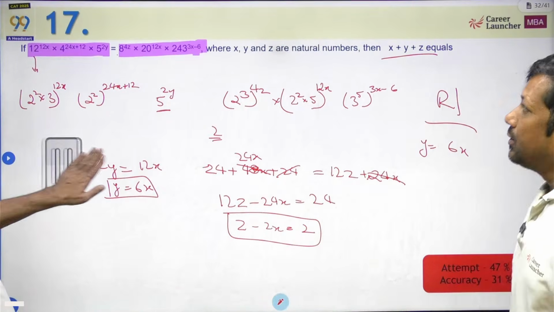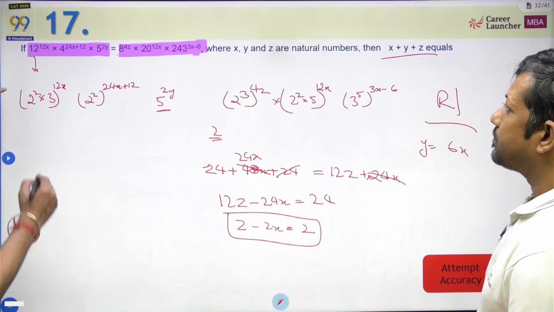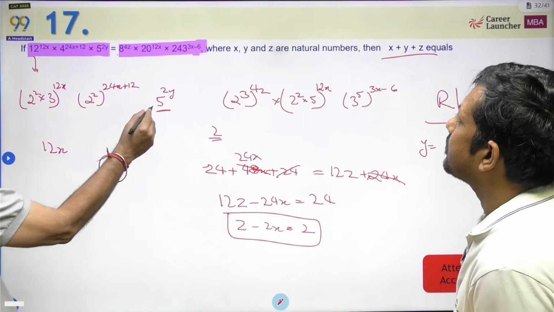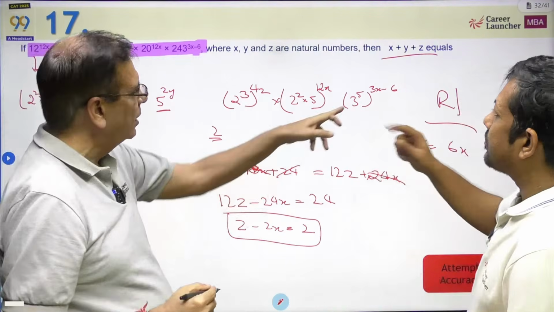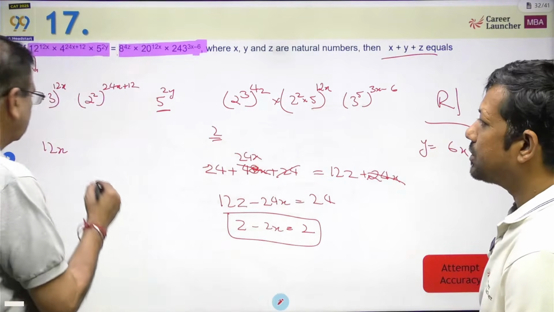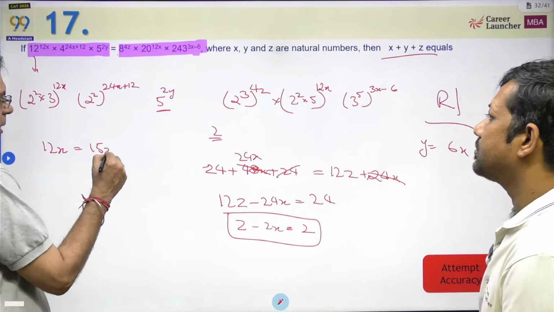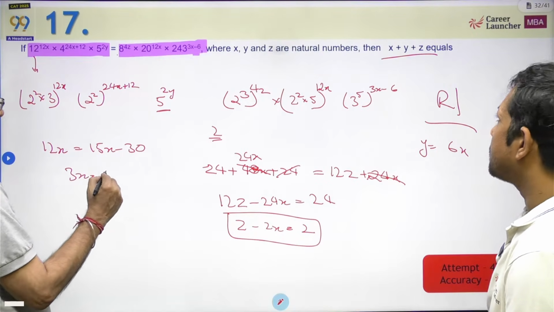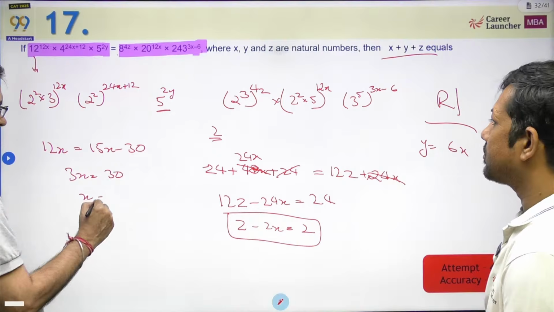अब power of 3 को देख लेते हैं. Power of 3 क्या है यहाँ पे? 3 to power 12x, that means 12x. I don't have 3 here, I don't have 3 here. Actually 3 पहले देखना चाहिए था. 15x minus 30, 15x minus 30 on the right hand side. So 3x is equal to 30 or x is equal to 10.